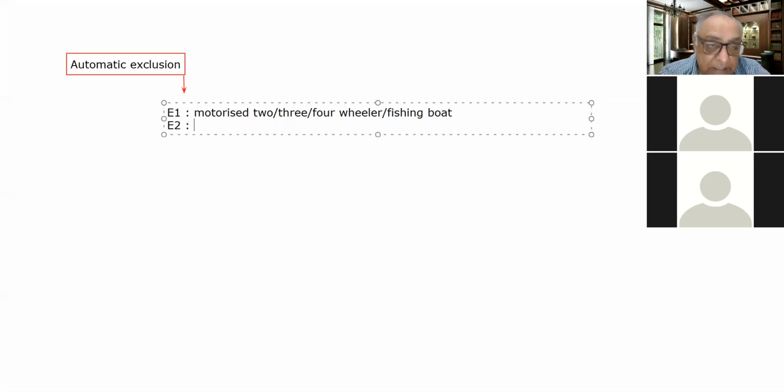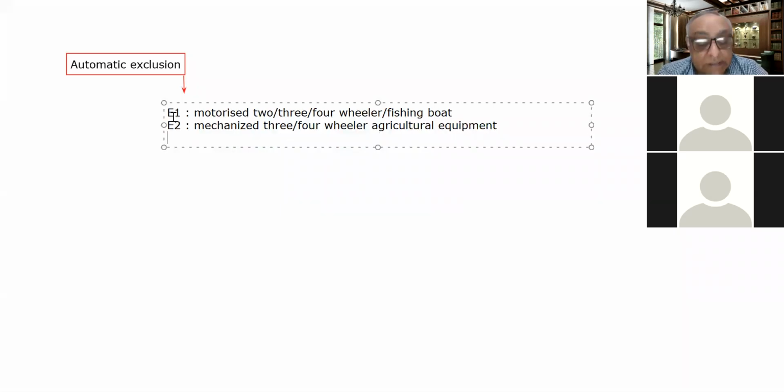According to the second criteria, a mechanized three or four wheeler, or agricultural equipment, if somebody has it, is also excluded.